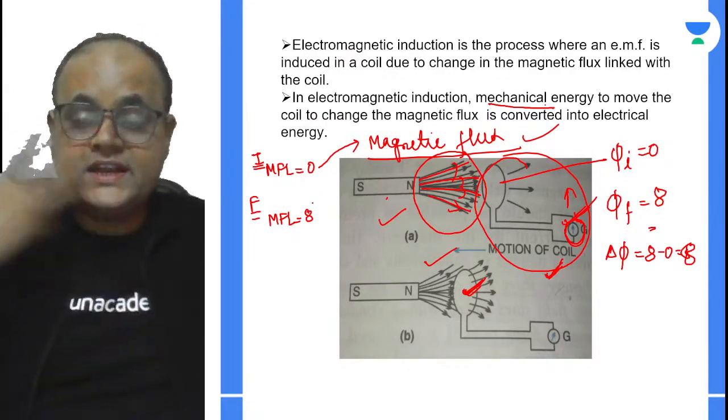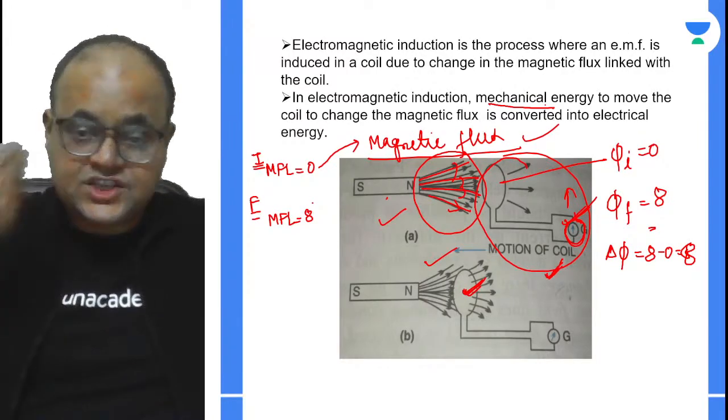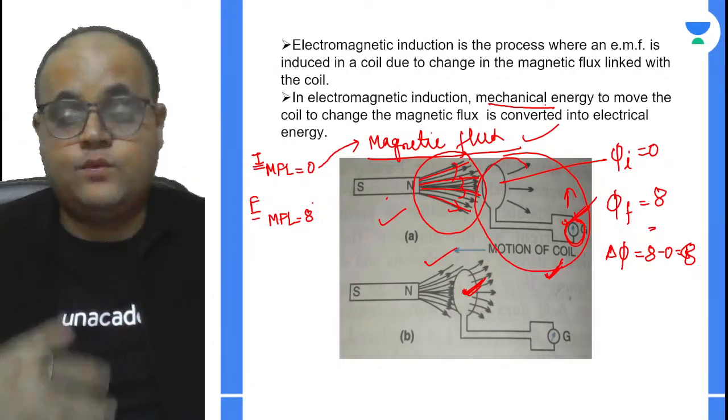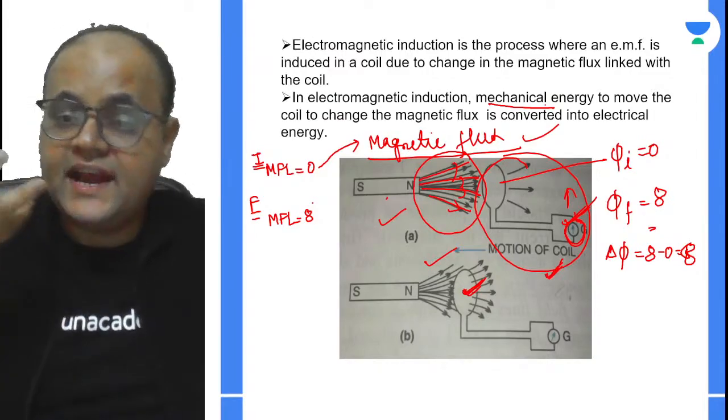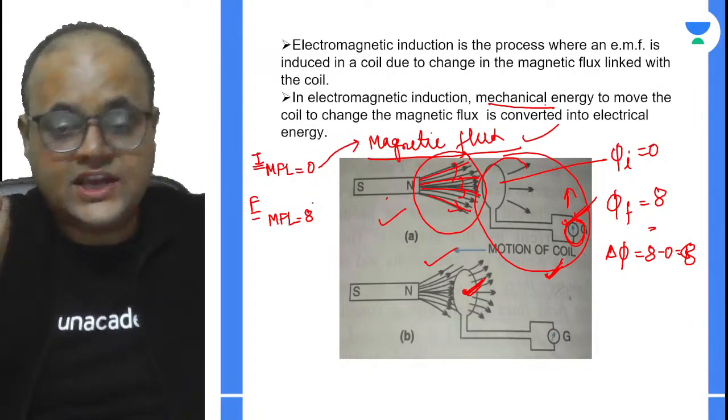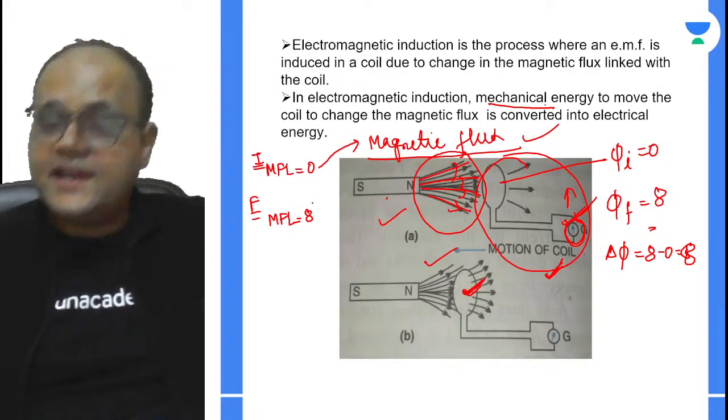See, what is the output part? What actually am I getting? I am getting current. And what is current? Current is a form of electrical energy. So my output is rather electrical energy. And how am I getting this electrical energy?